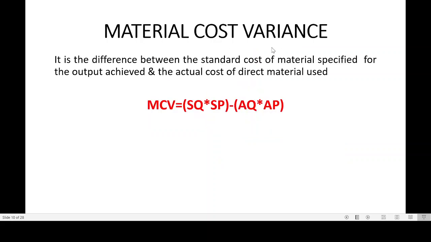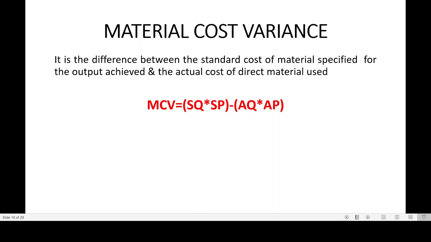First is material cost variance. Material cost variance is simply the difference between what cost I was about to spend, meaning the standard limit I had set today for material cost, and what I actually spent in the actual performance.